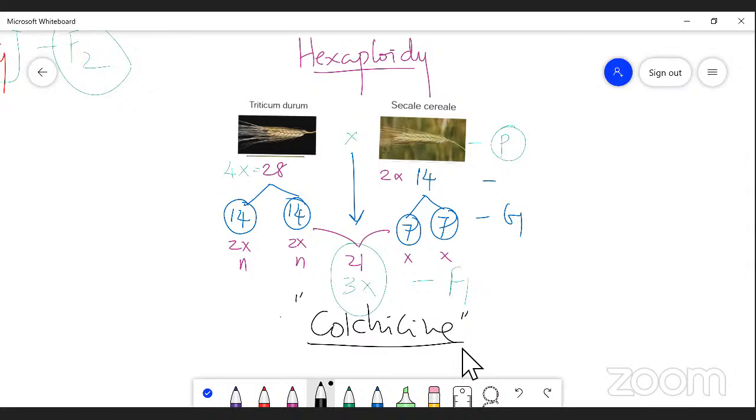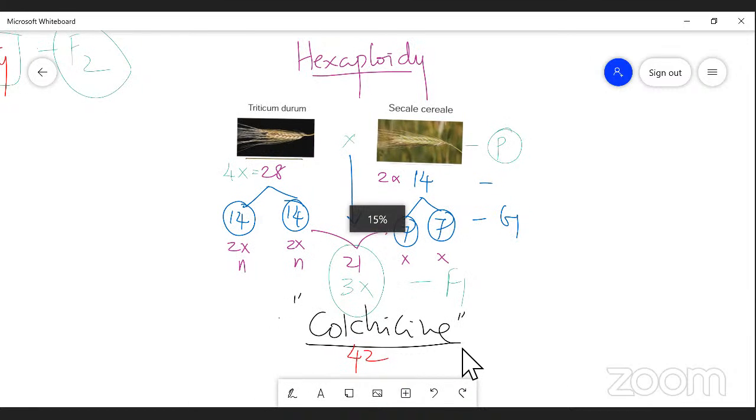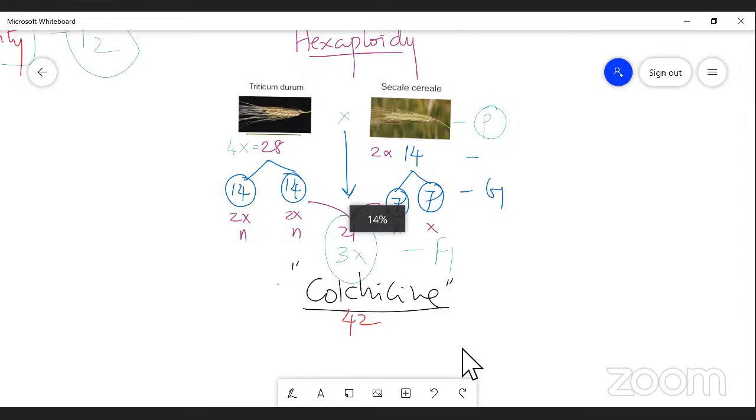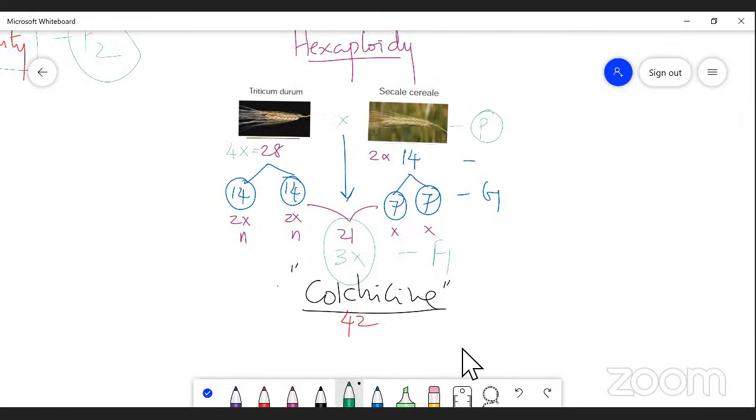I repeat once again, colchicine is a chemical agent that induces polyploidy, particularly a doubling of chromosomes. So the 21 becomes 42, so 3x becomes 6x. My dear student, it is easy to understand. Please follow me.